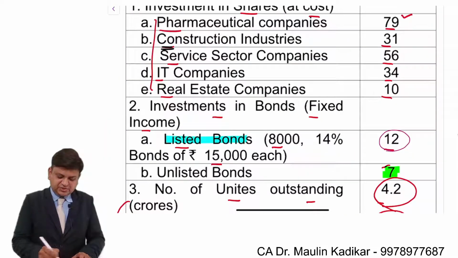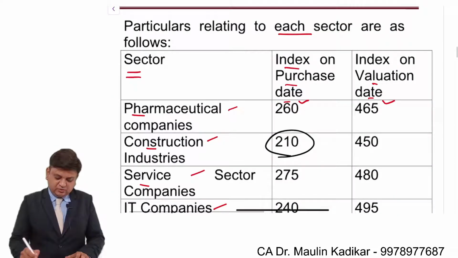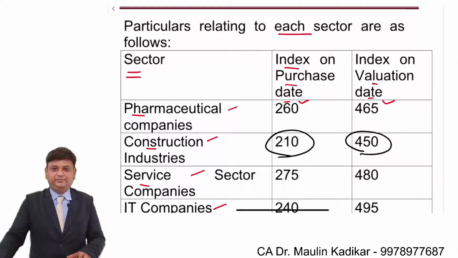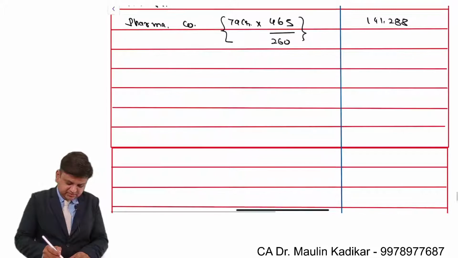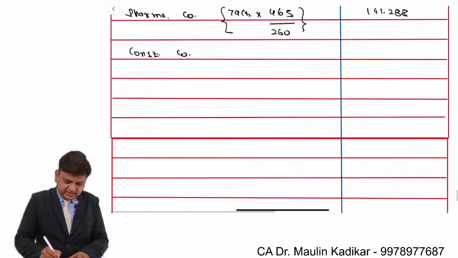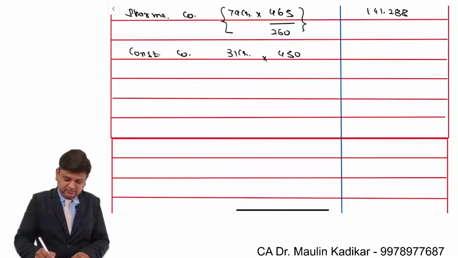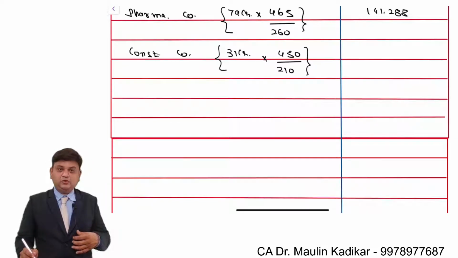Similarly for the next one, construction: 31 was the investment, multiplied by 450 divided by 210. So investment in construction companies, it is 31 crore into 450 upon 210. That is 66.429.